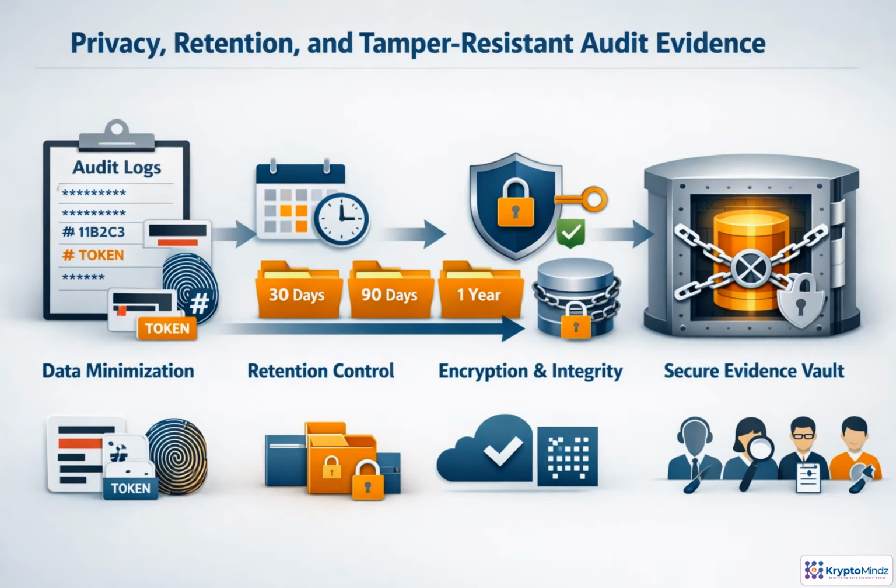Audit evidence should support investigations without creating a new privacy problem. Log only what is needed: metadata, redacted values, hashes, or tokens instead of raw sensitive data. Apply retention rules tied to regulation, business risk, and response needs. Protect what remains with encryption, append-only storage, integrity checks, and restricted access. Finally, separate operator, analyst, auditor, and administrator duties so no one person can quietly alter the evidence.